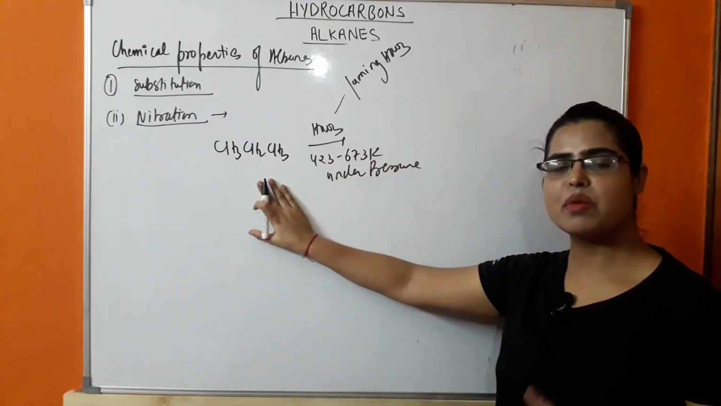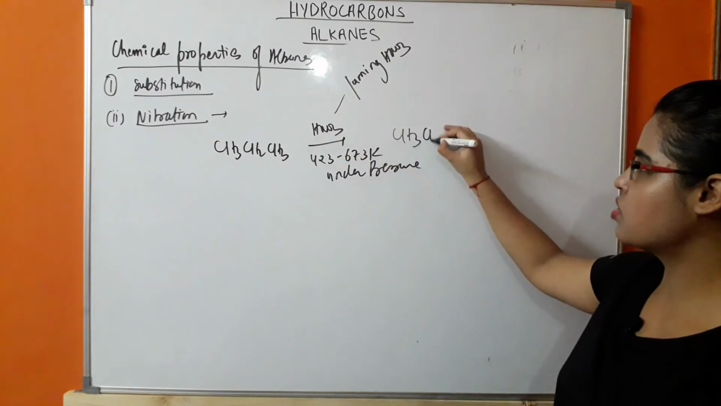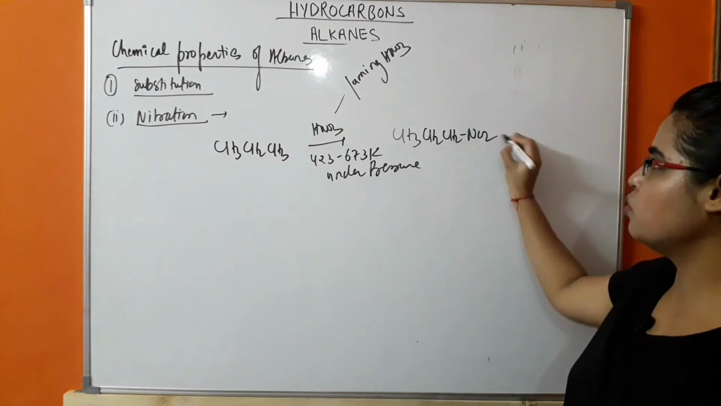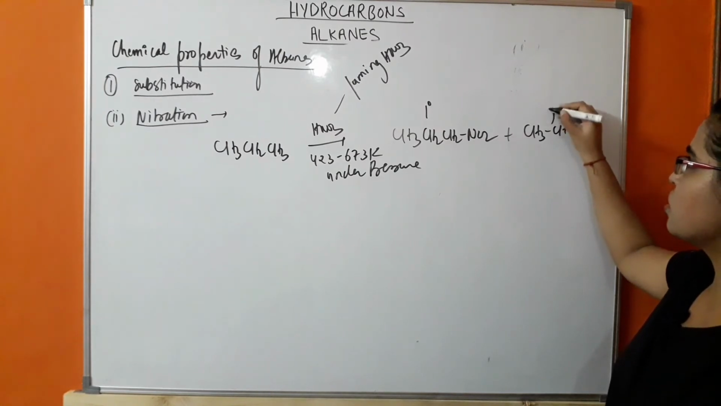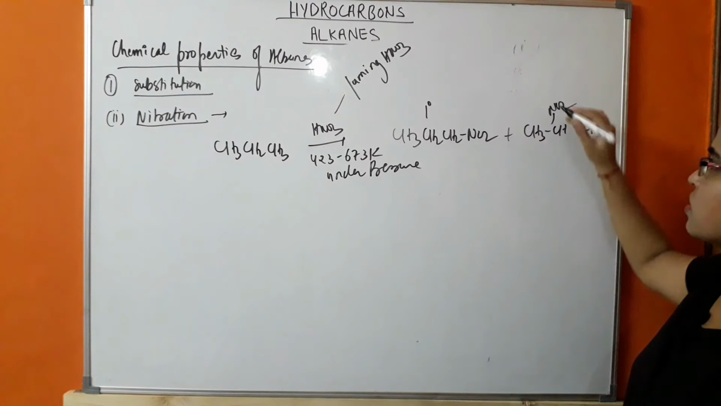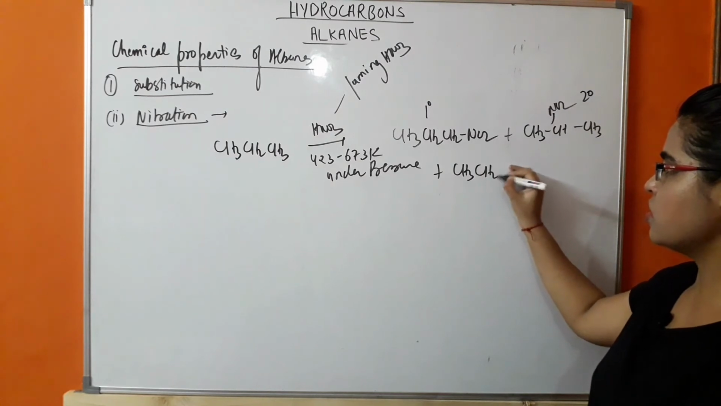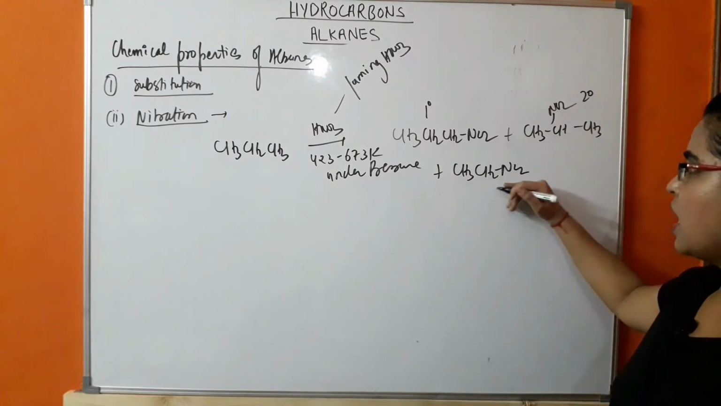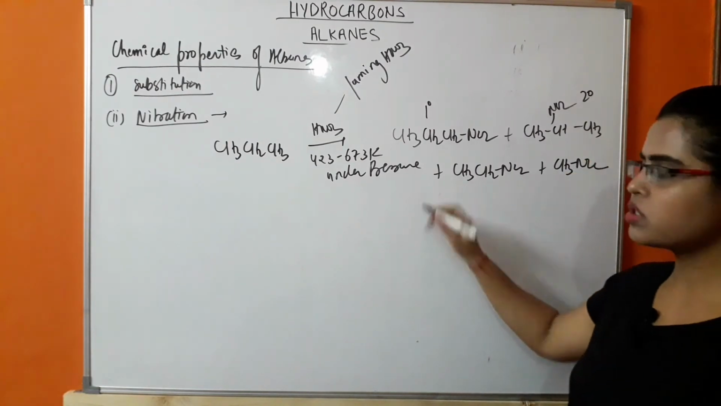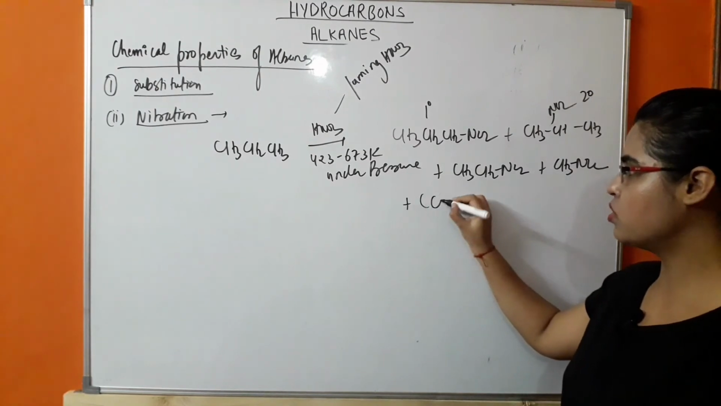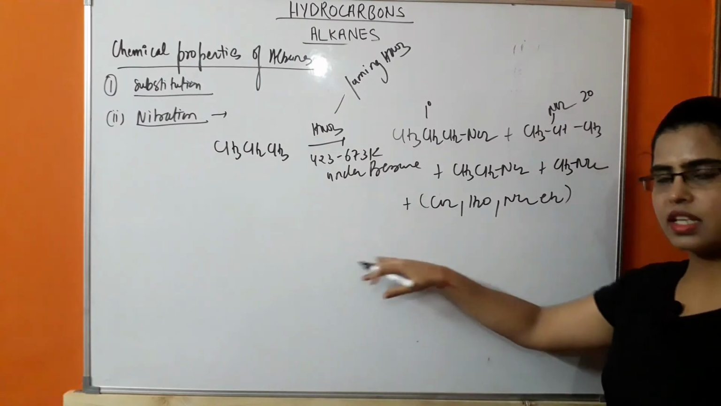In this case, a mixture of products is obtained. Okay, so what will be the mixture? CH3CH2CH2NO2, this is 1 degree nitro compound, whereas CH3CH(NO2)CH3, this is 2 degree nitro compound. Next, CH3CH2NO2, that is nitroethane. CH3NO2, nitromethane, and also some byproducts, example, molecules like CO2, H2O, NO2. These molecules are also released in this reaction.